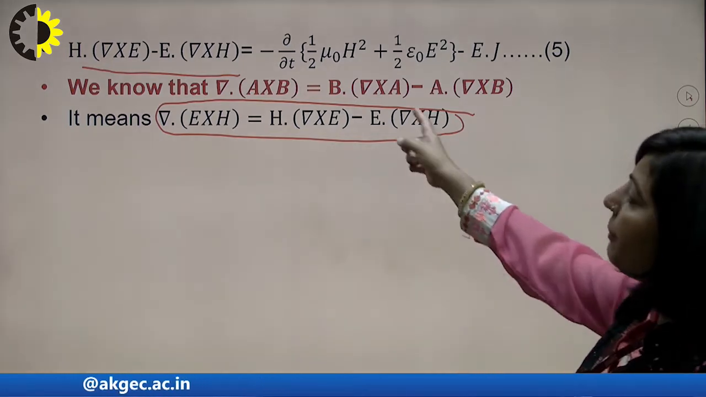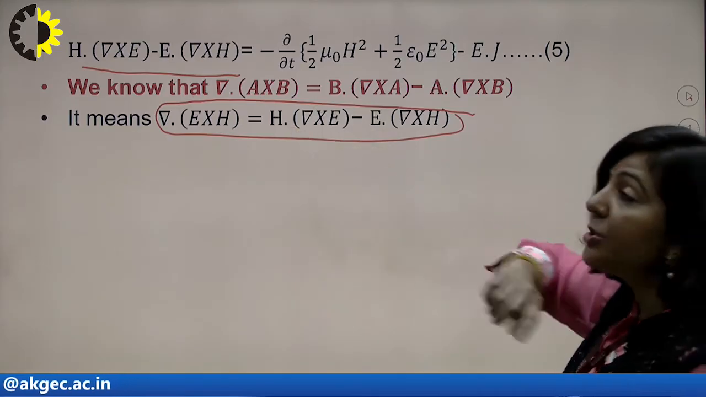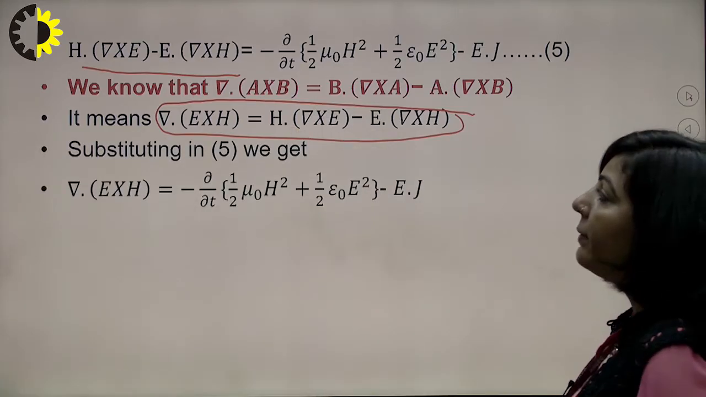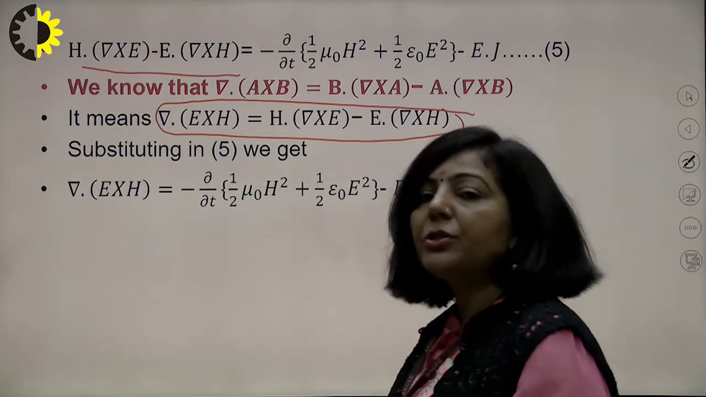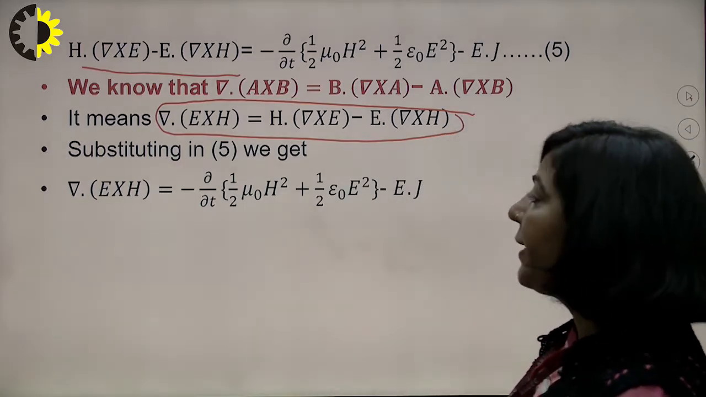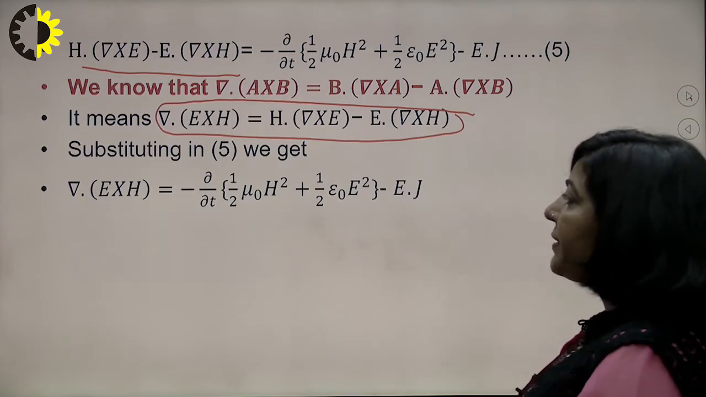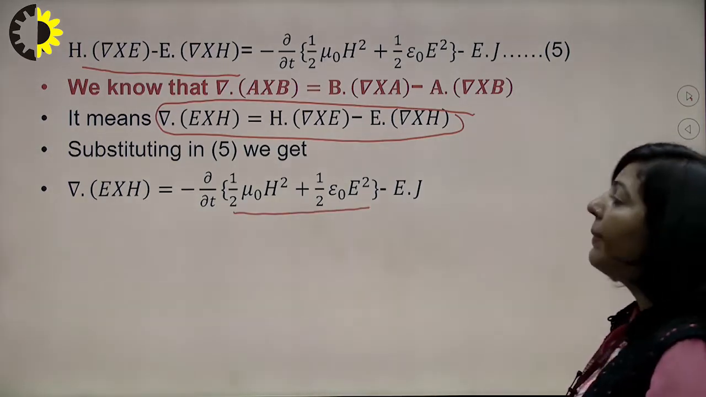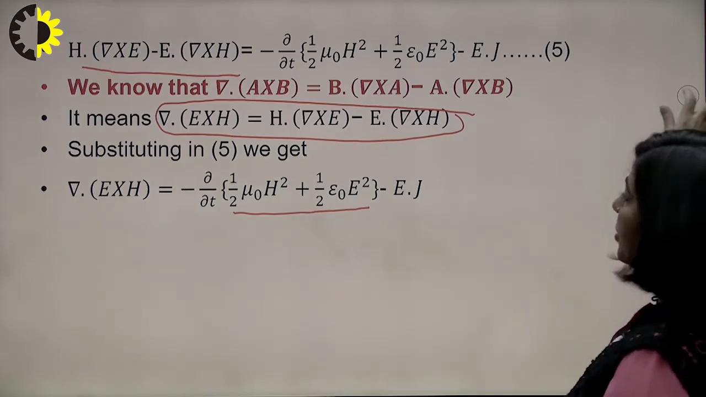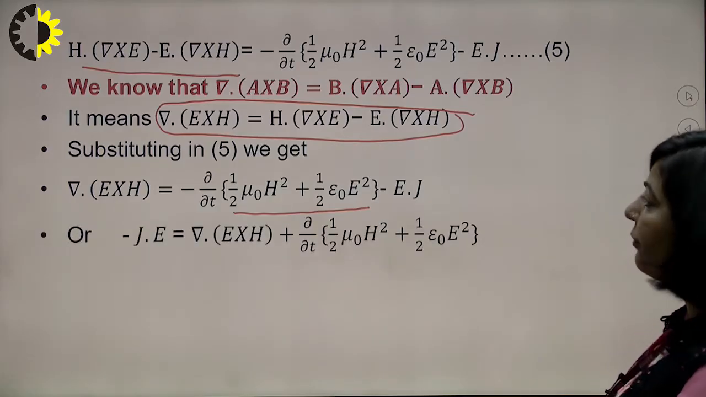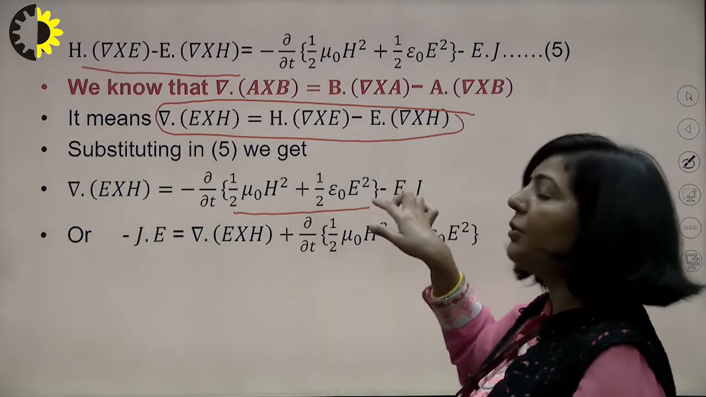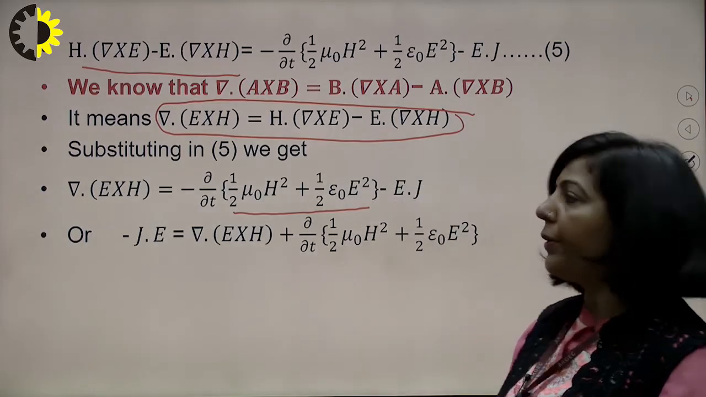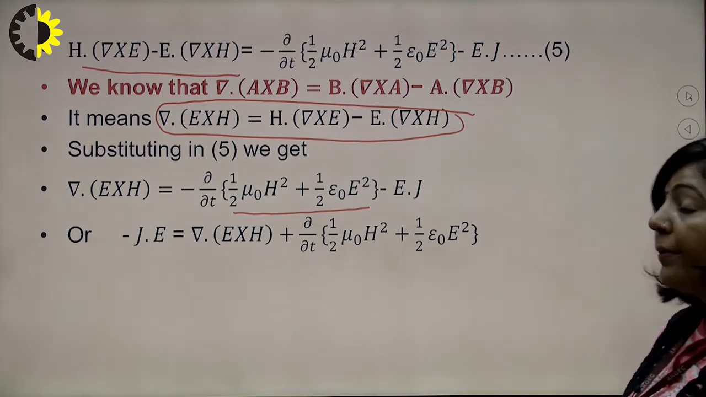So just replace this left hand side with divergence of E cross H. After replacing, you are getting the left hand side as divergence of E cross H, and the right hand side is written in the same form: minus del by del t of half mu naught H square plus half epsilon naught E square, minus E dot J. Now just rearrange these terms. After rearranging, we have kept this E dot J or J dot E on one side and the rest of the terms are transferred to the other side. So you are getting this.